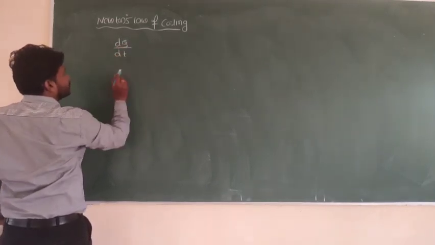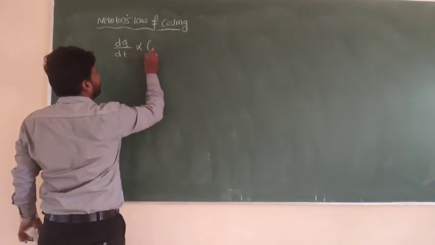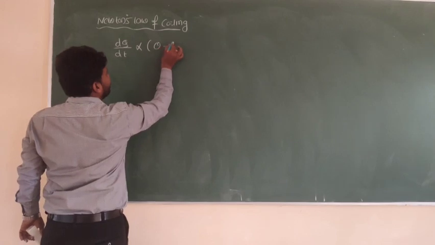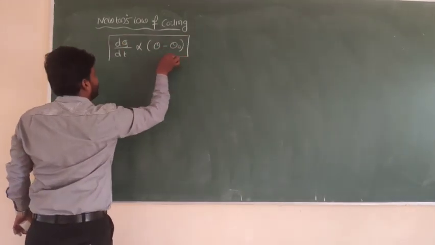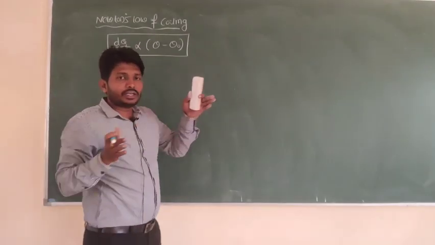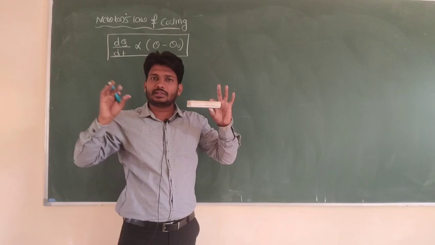The rate of loss of heat of a hot body is proportional to the temperature difference between system and surrounding, right? For example, take this as one system; apart from the system, everything is surrounding.